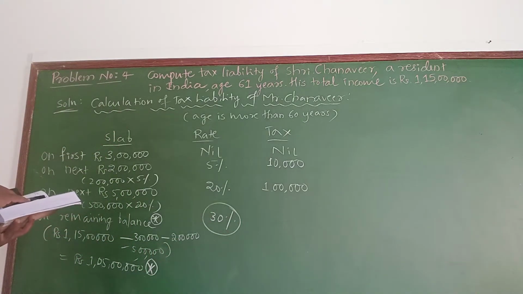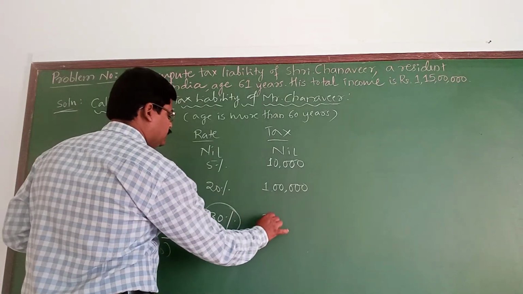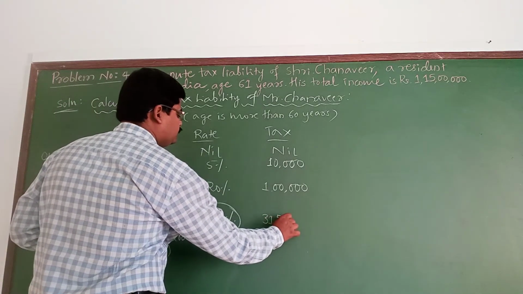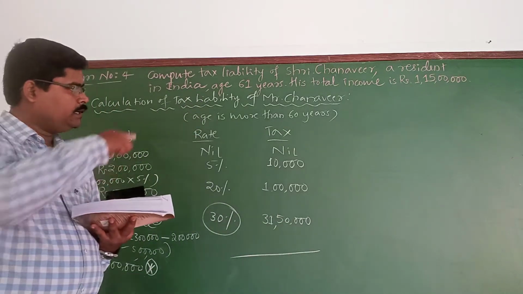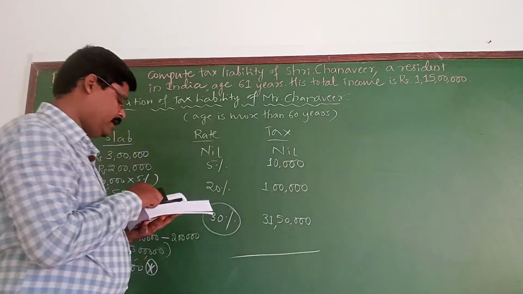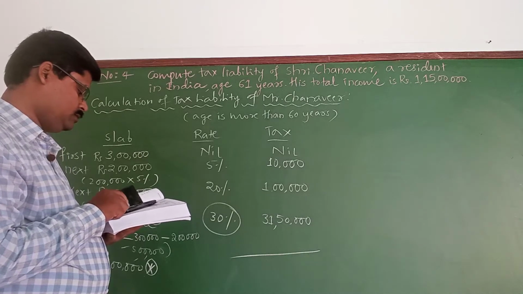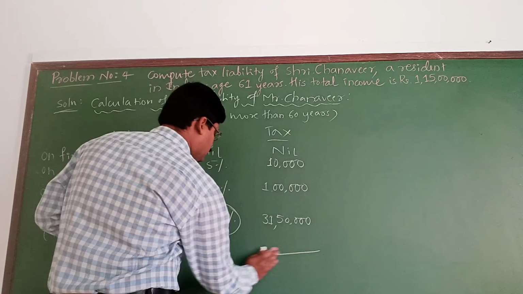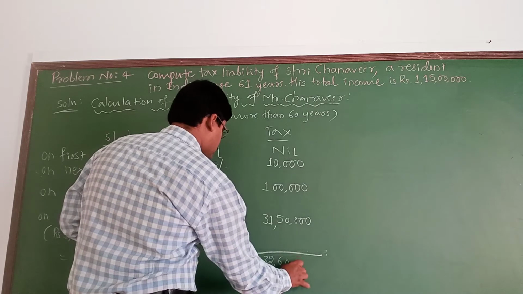That is fine. 1 crore 5 lakhs into 30% gives me 31 lakh 50,000, and add all the tax. It gives me 32 lakhs 60,000.